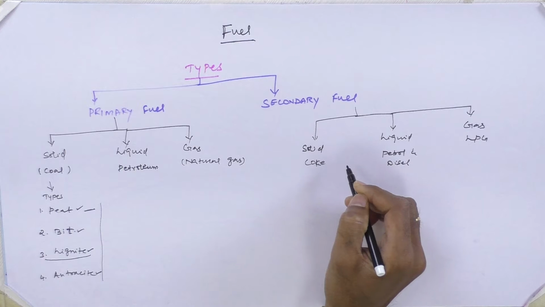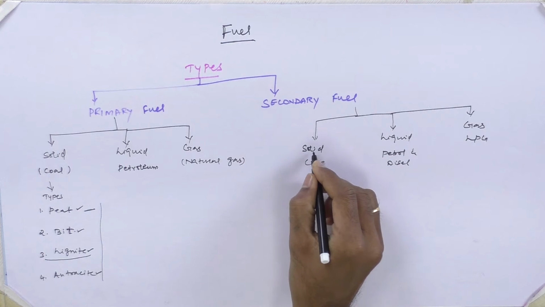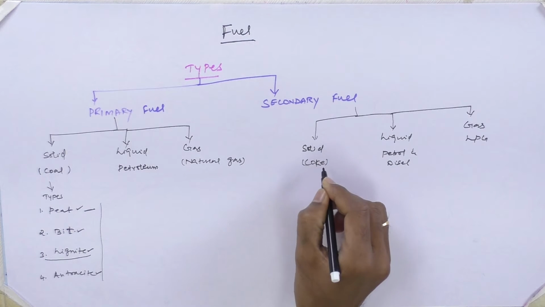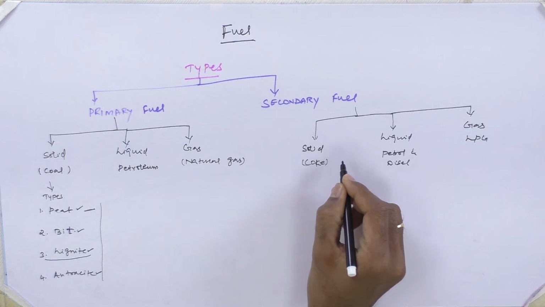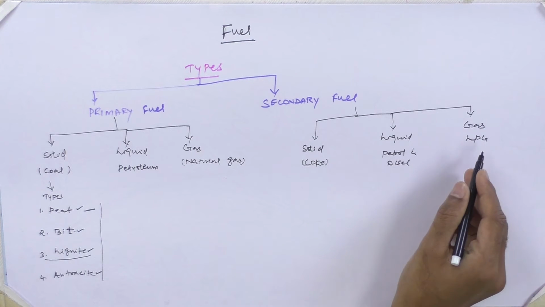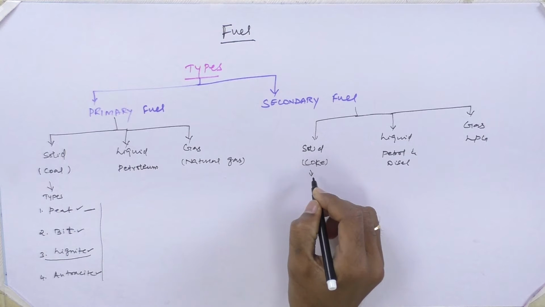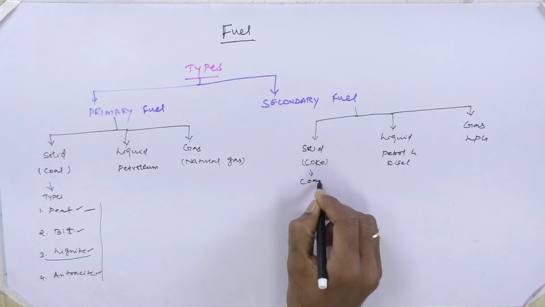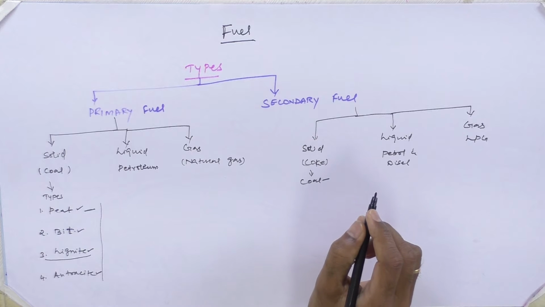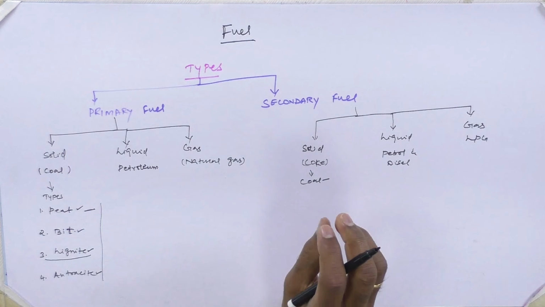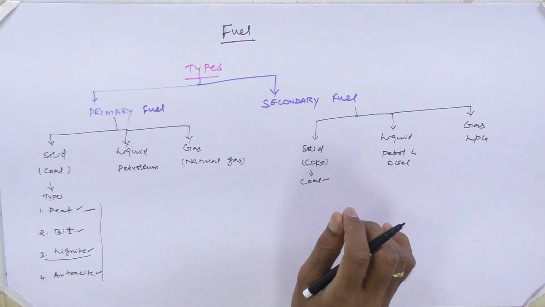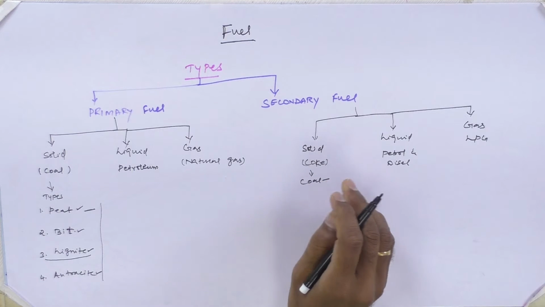The second one is secondary fuel, and based on the physical state of the fuel, here also it can be classified as solid, liquid and gaseous fuel. Here, solid fuel is nothing but coke material. Coke is derived from coal. When you look at the chemical composition of coal, it is found to have a maximum amount of carbon, a little bit of hydrogen, and other substances like sulfur, nitrogen and other elements.